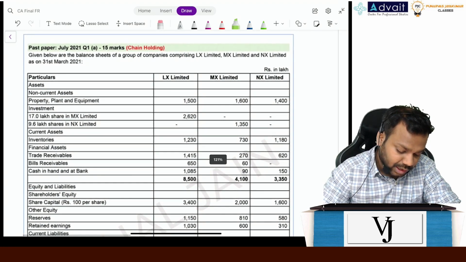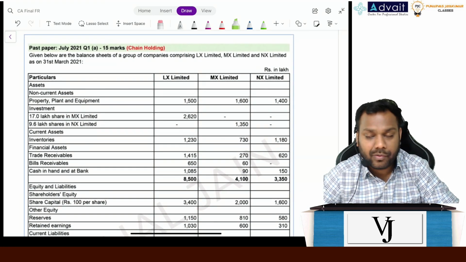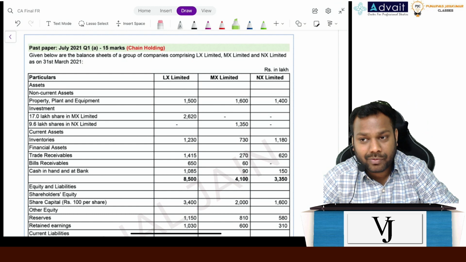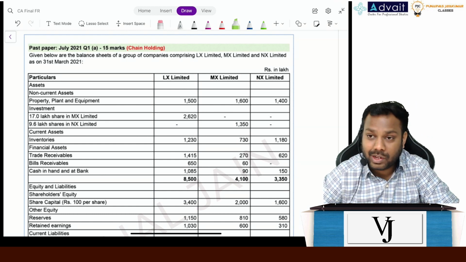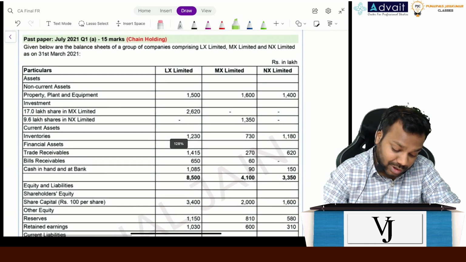This is again July 21 question number 1A. If you have noticed, always question number 1A comes from consolidation or business combination, right? So we cannot take chance in question number 1A, right? So let's try to solve it.